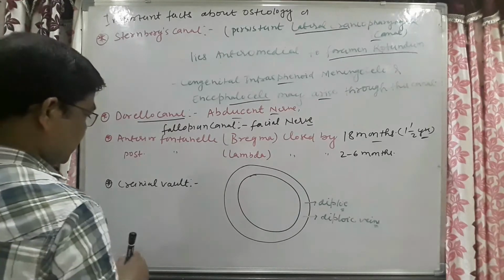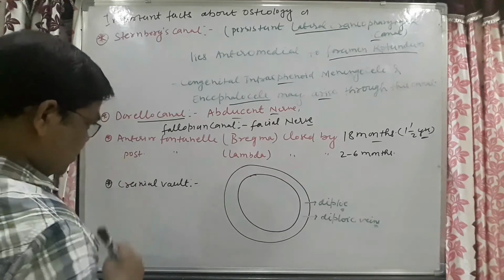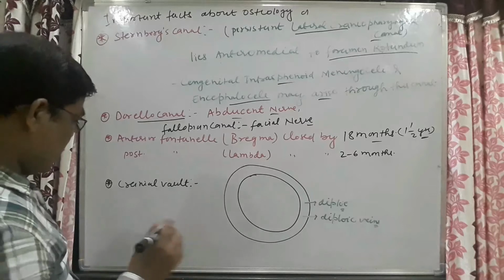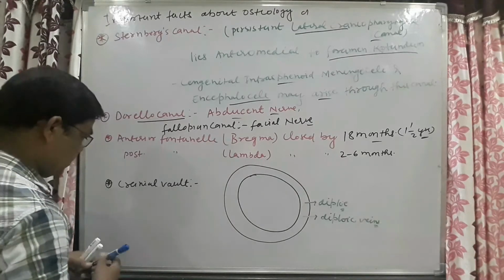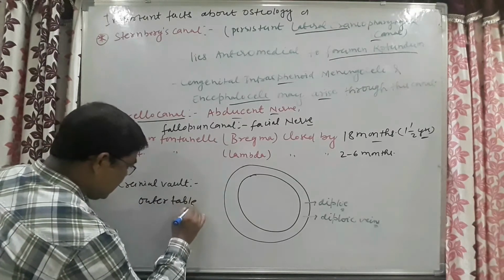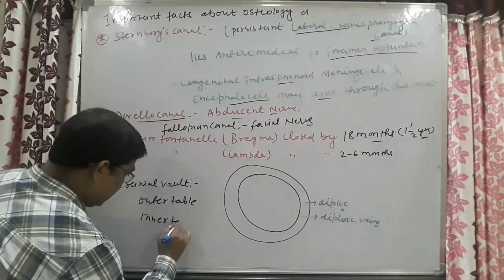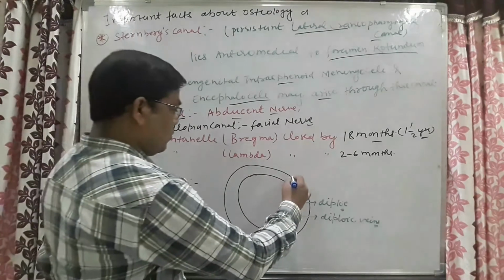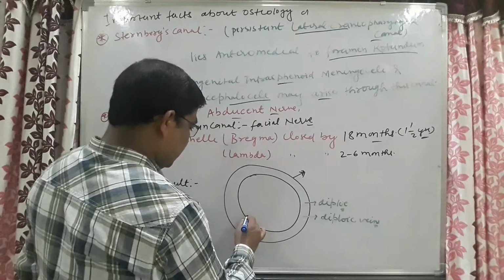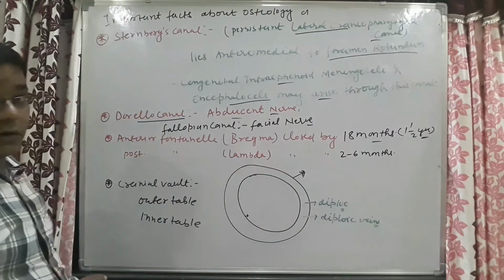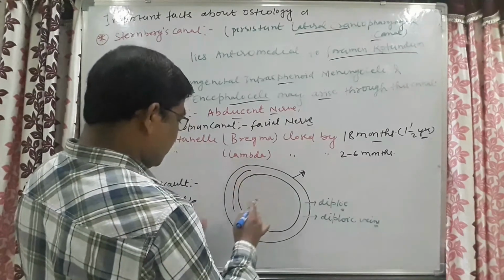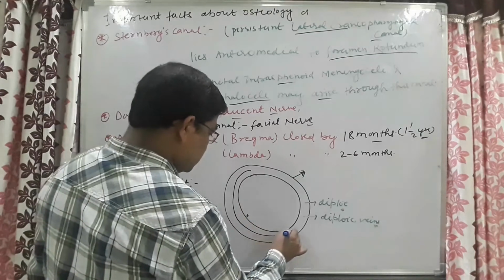Our skull is composed of an outer and inner table of compact bone. This outer table is made up of compact bone, and this inner table is also made up of compact bone, and in between the two compact bones there is a vascular space.